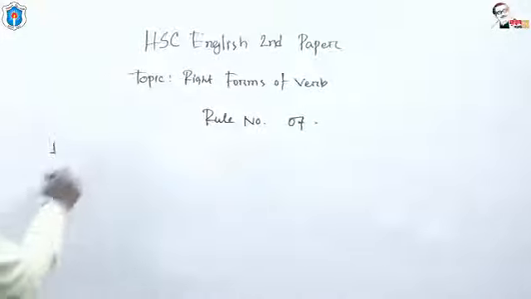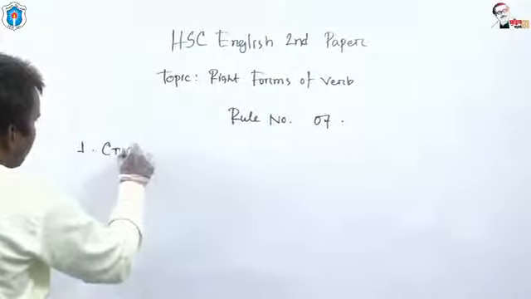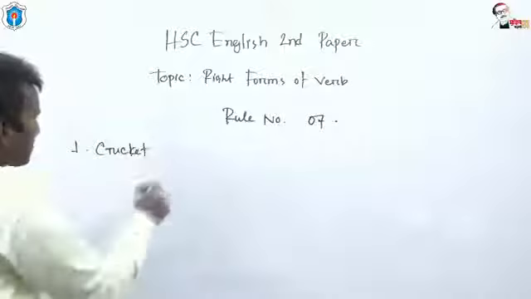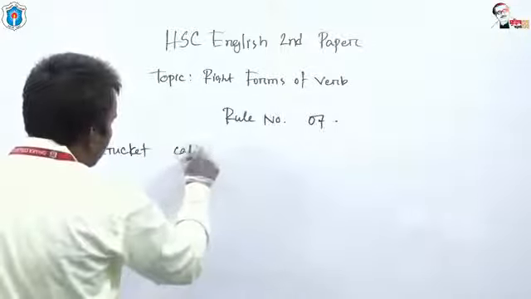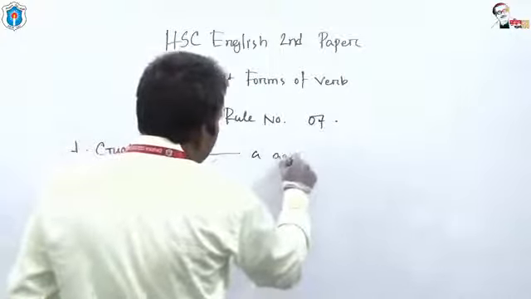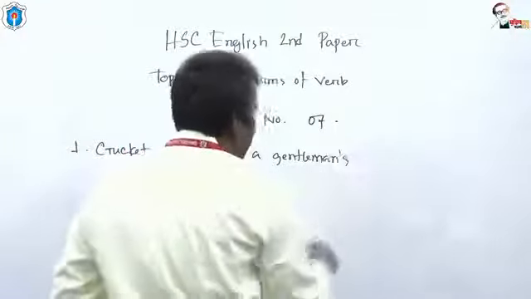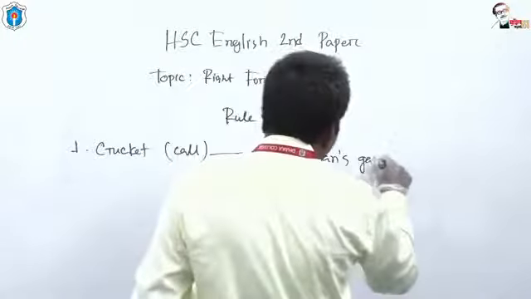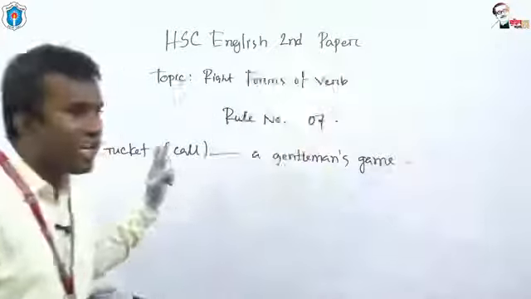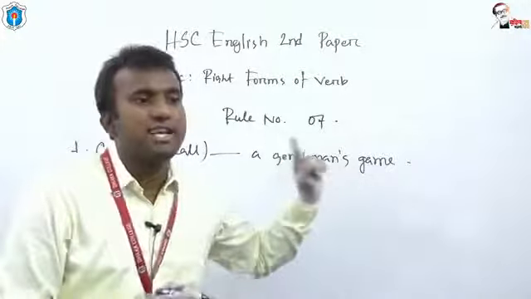Example number 1: Cricket, in the bracket call, a gentleman's game. Cricket, call a gentleman's game. This is the first example for you.